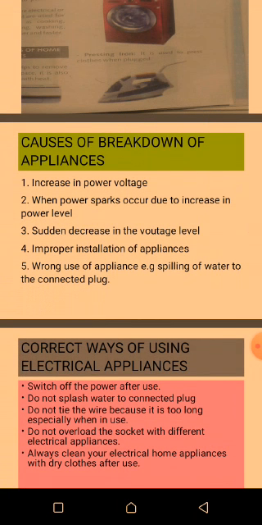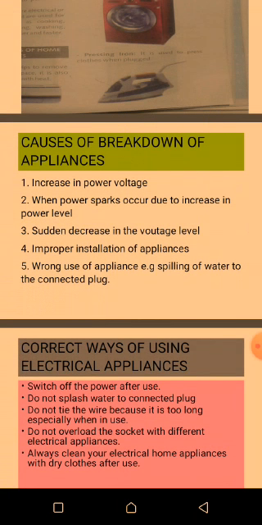When there is an increase in power voltage, home appliances may break down. When a power spark occurs due to an increase in power level, it could also lead to breakdown of home appliances. We have seen sudden decrease in power voltage also as a cause of breakdown of home appliances. We have also mentioned that if home appliances are not properly installed, it could cause damage.